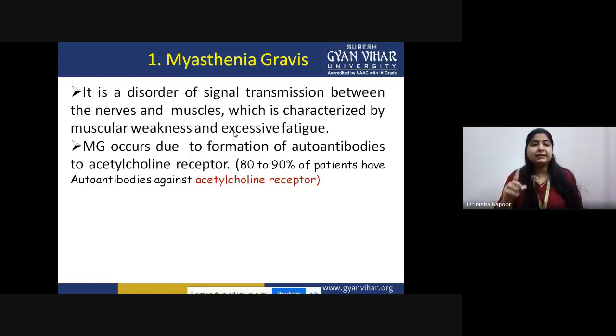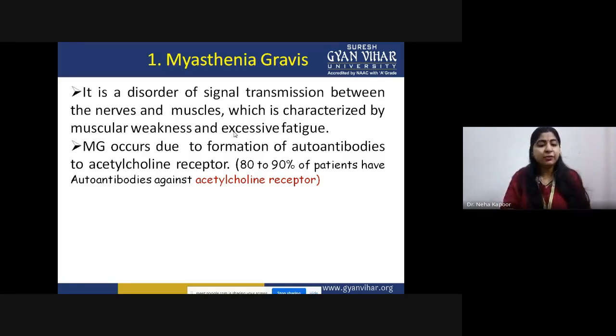The main concept is that in our neural junction there is a receptor, the acetylcholine receptor. What happens is, our body cells start producing antibodies against that receptor. It recognizes our own receptor as foreign and starts producing antibodies against it.